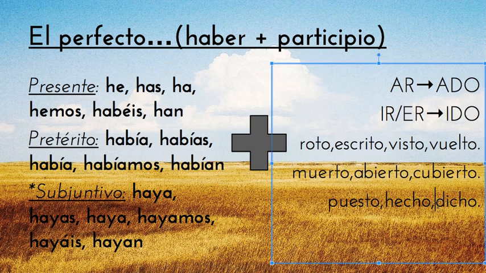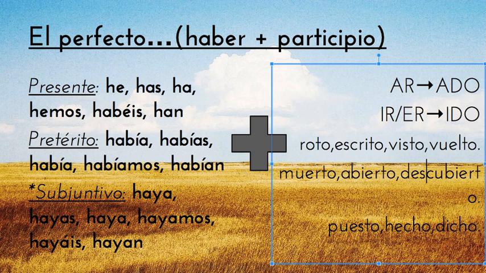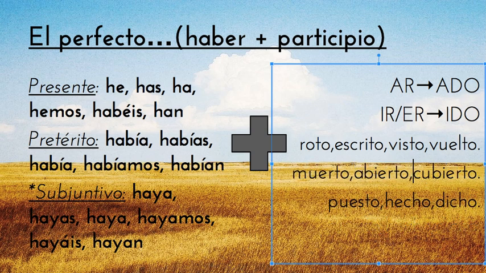Someone reminded me that in the last video I made a mistake. Descubierto is not part of that last group, because descubierto actually contains the verb cubrir in it already, which goes to cubierto, so it's not technically part of that overall group, but dicho is from decir. Okay? So the concept, as we have gone over many times, is haber plus participio, to have done something. Keep that in mind, it's really important.